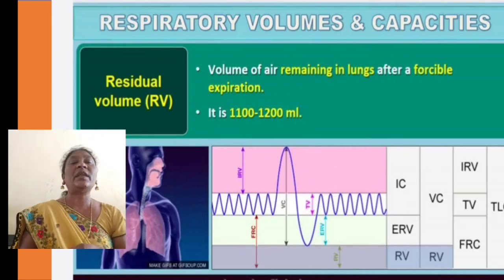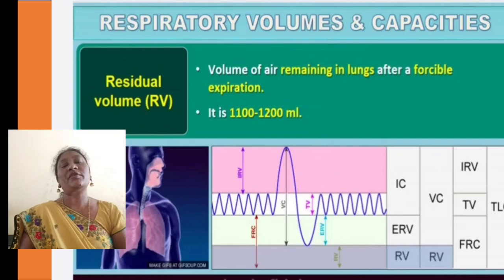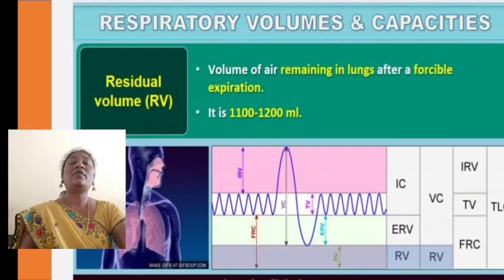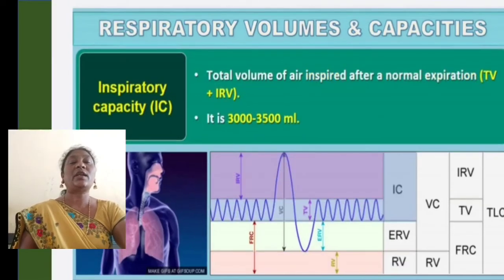Next one is residual volume. Volume of air remaining in the lungs after forcible expiration. After completion of expiration, the amount of air which is left over in the lungs, we call it residual volume. It is generally from 1100 to 1200 ml.